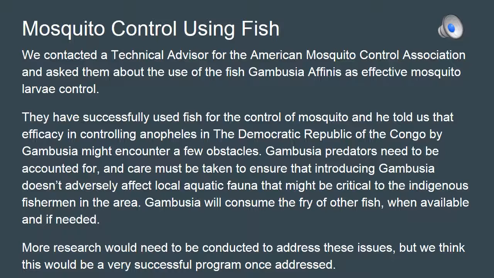These obstacles include that the Gambusia predators need to be accounted for, and care must be taken to ensure that introducing this fish doesn't adversely affect the local aquatic fauna that might be critical to the indigenous fishermen in the area. The Gambusia will consume the fry of other fish when available and if needed. So more research would need to be done and conducted to address these issues, but we think this would be a very successful program once addressed.